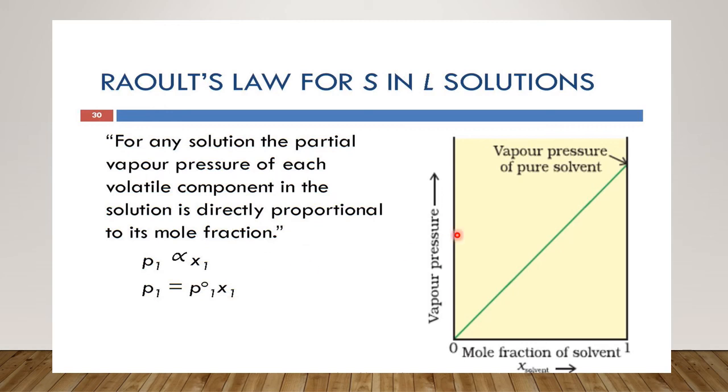Therefore, when you see the graph here, vapor pressure versus mole fraction when we are plotting, the vapor pressure of the pure solvent will be here, and we will just get one line, a linear graph here for the solvent, and the solute will have no contribution.